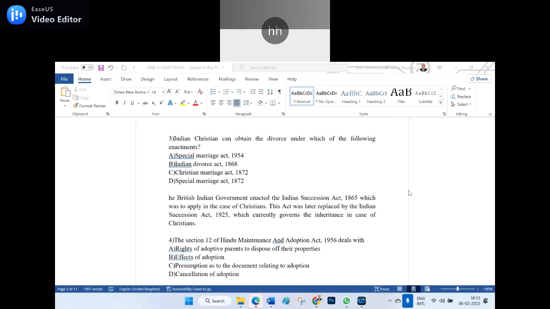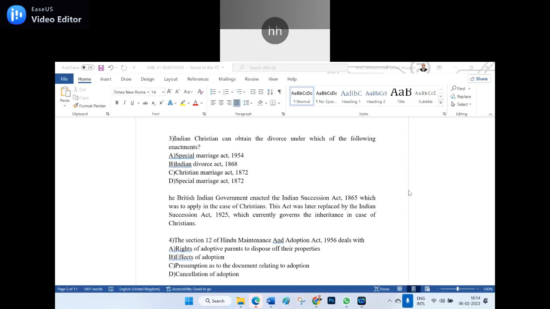Are you getting the point? Which currently governs the inheritance in the case of Christians. Indian Succession Act is for the inheritance. But for divorce, there is a separate act, the Indian Divorce Act. Yeah, no, it is not correct. For Christians, correct, sir. Earlier we used to say Christian Divorce Act, but now we can say Indian Divorce Act.